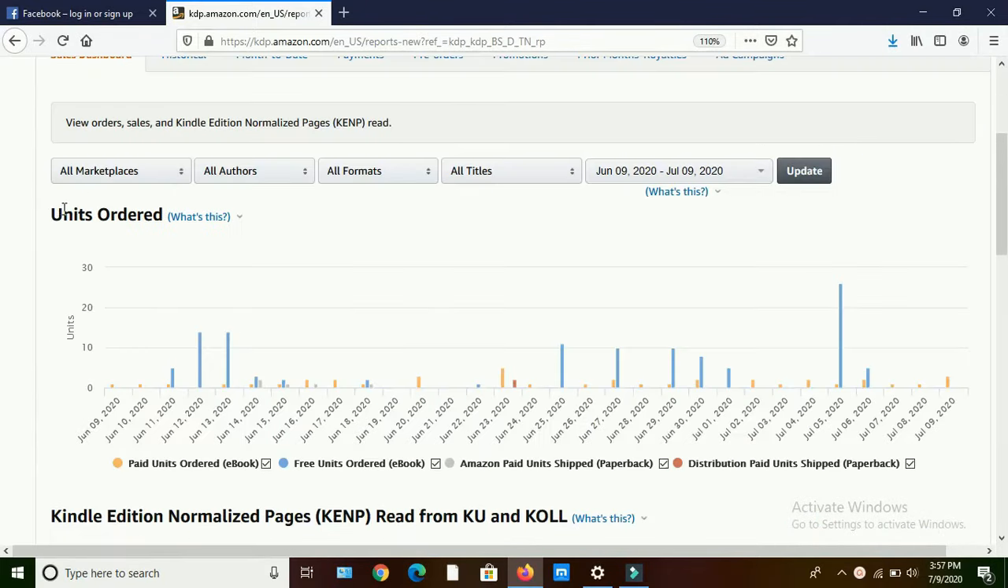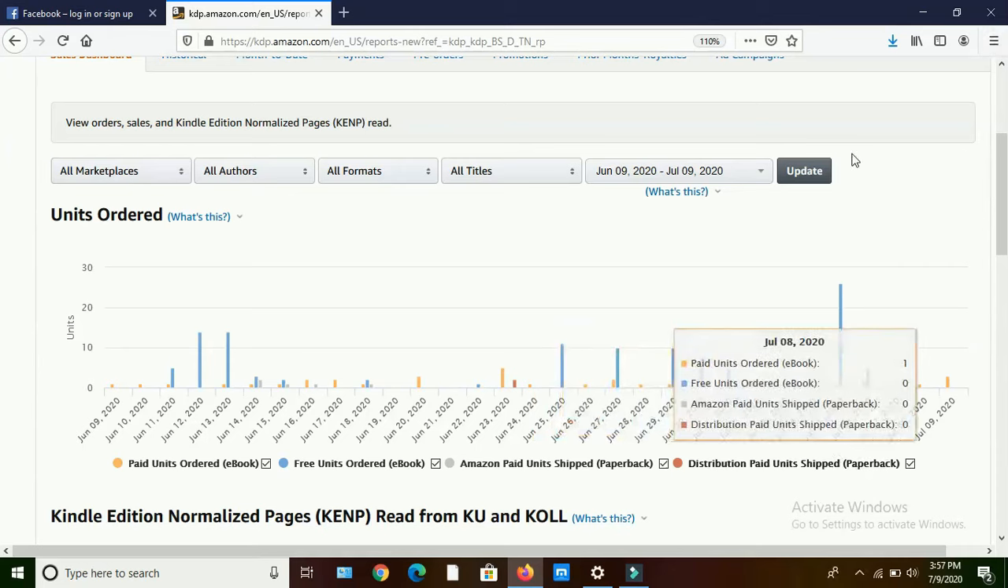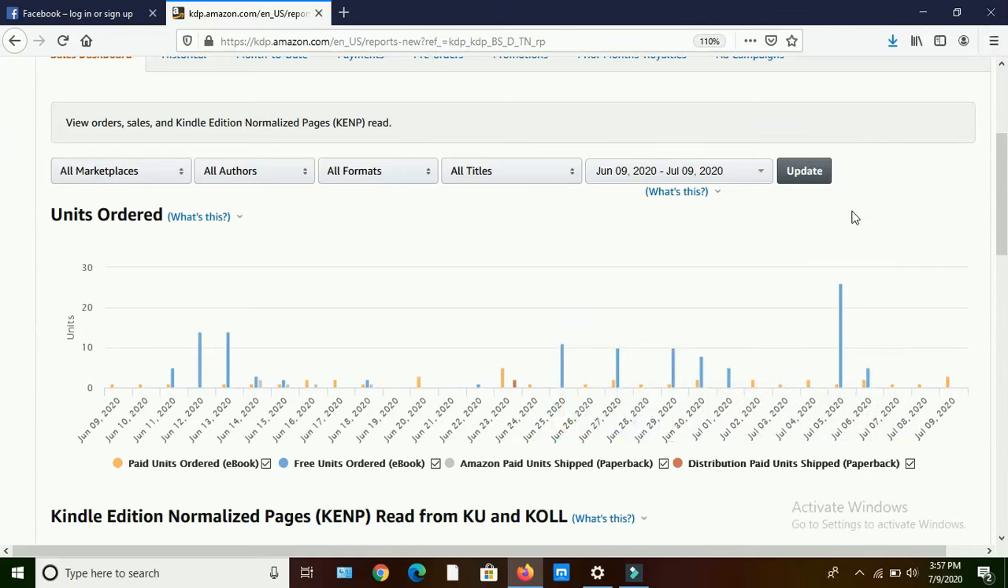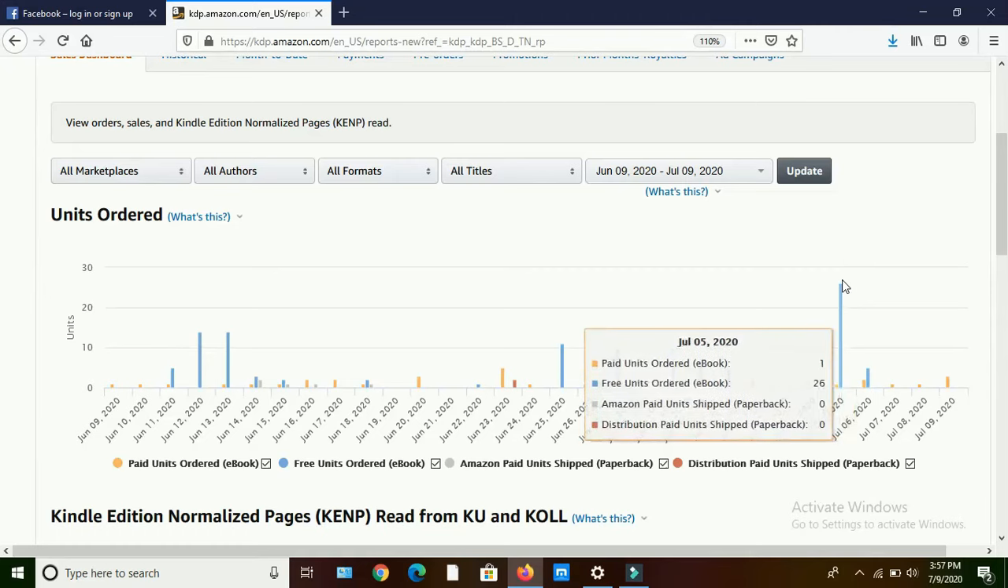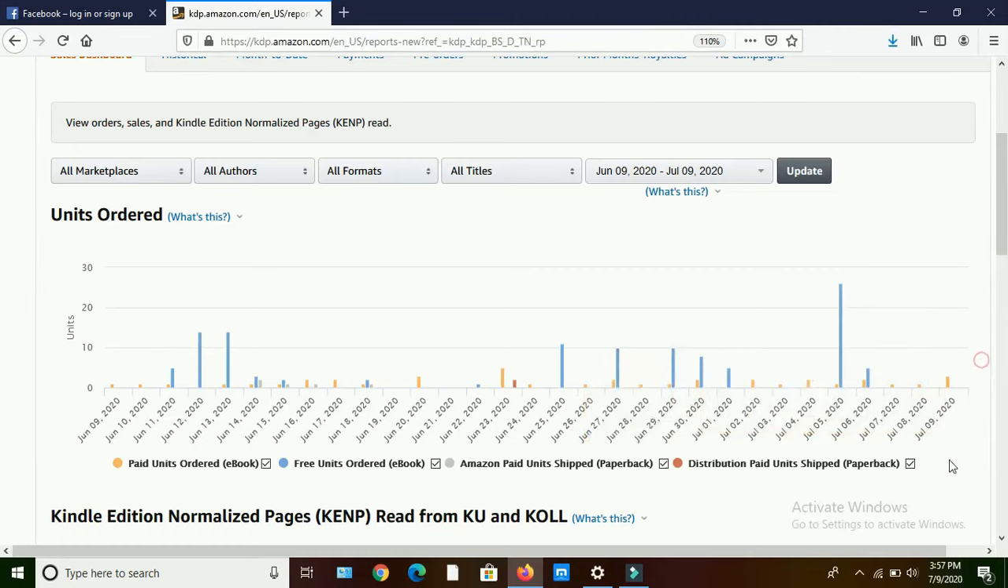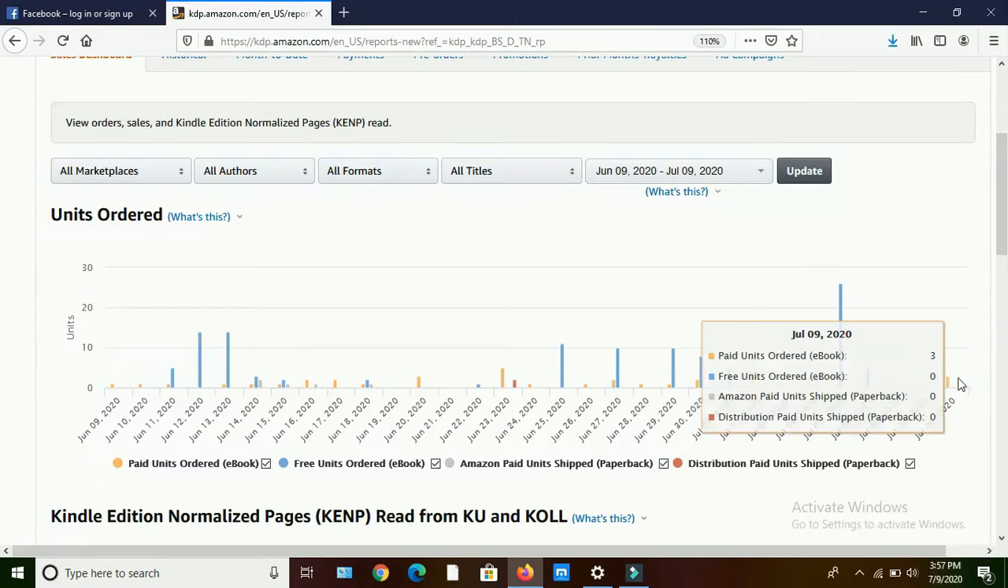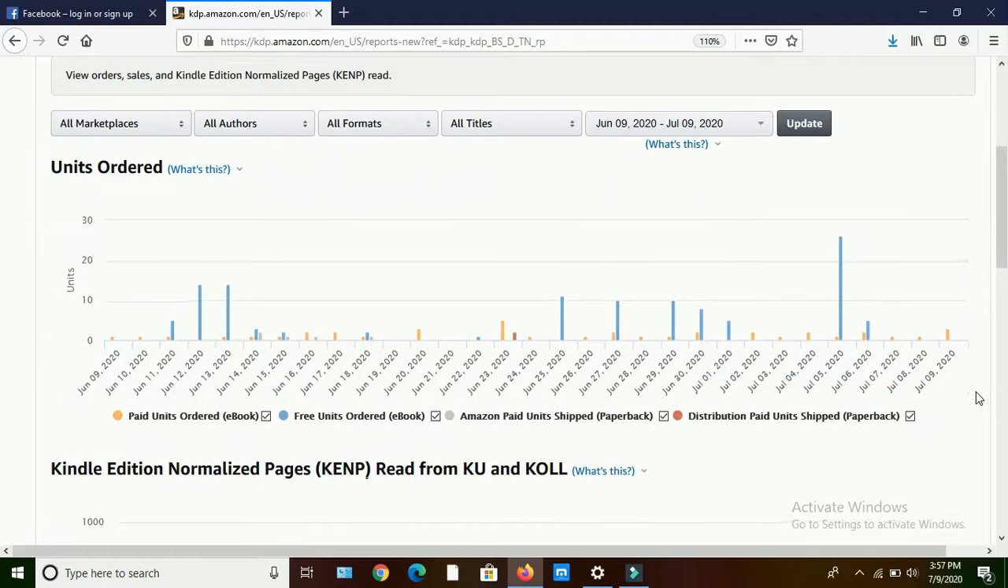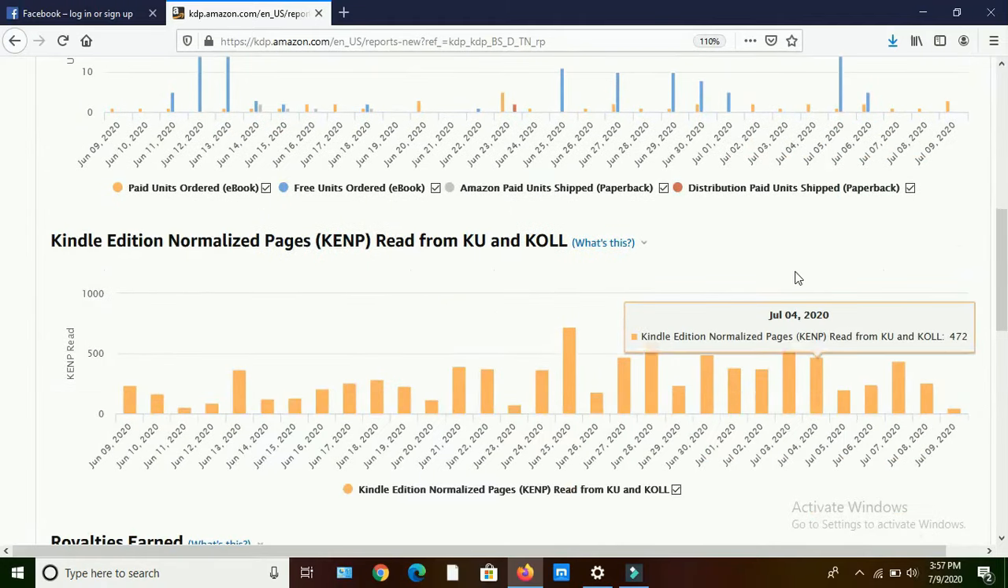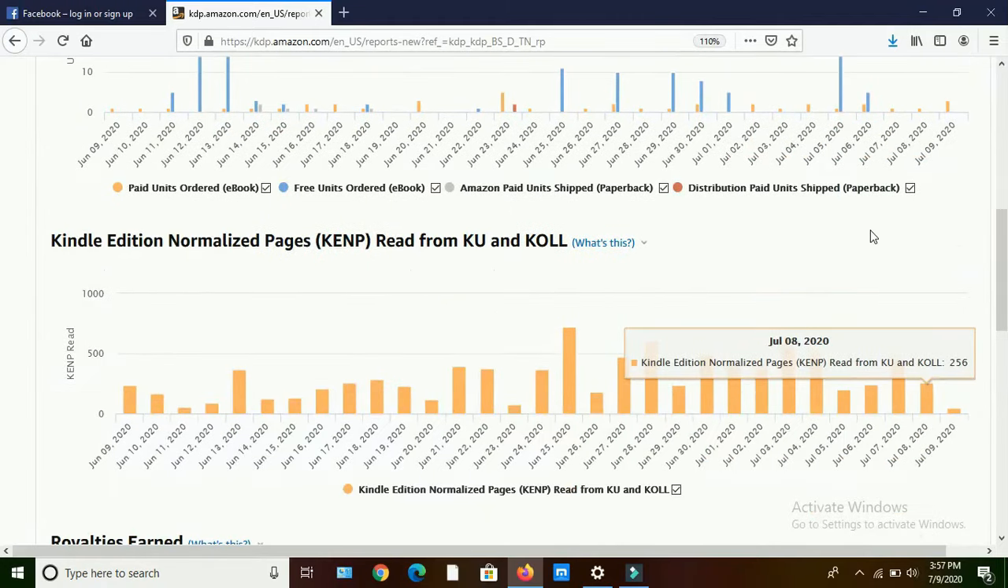Here, units ordered means 1 unit is equal to 1 book. For example, on 5th July 2020, nearly 22 books were sold. Here we can see it. Today is the 9th. At the time, 3:57 p.m., up to now 3 books were sold. And then another category is KENP. Here we can see the number of pages read by the readers.